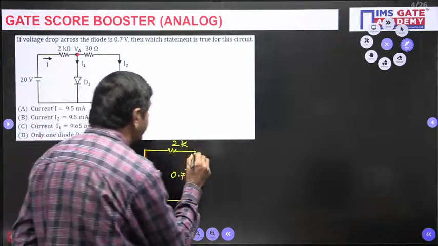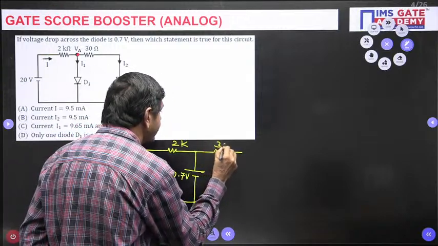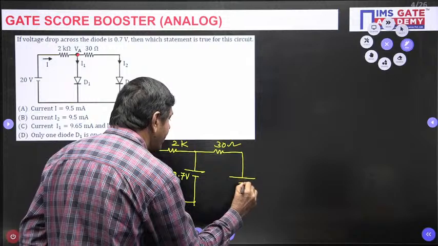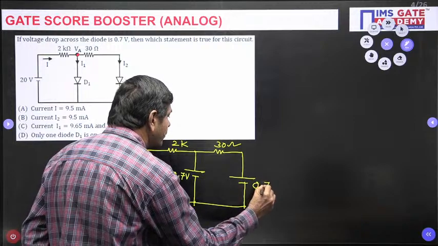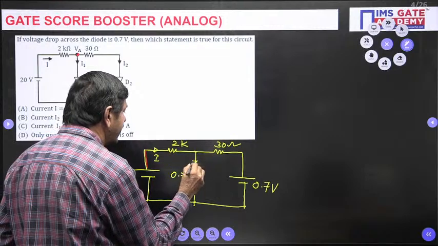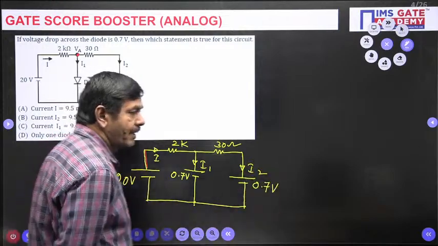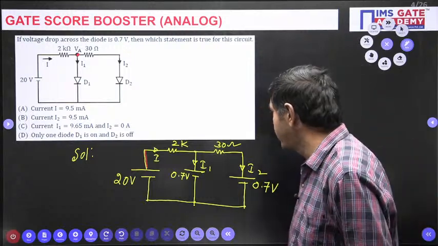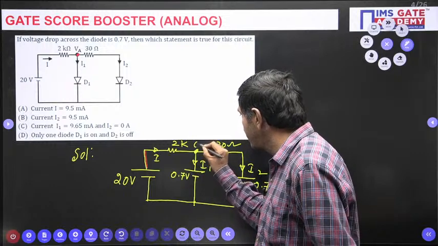And we have one more diode here, with a resistor of 30 ohms. The voltage across this is 0.7 volts, as you know very well. This current is I, this current is I1, this current is I2. But we need to identify whether both diodes are on or off, or whether only one of them is on. What is this node voltage? It is the same 0.7 volts.